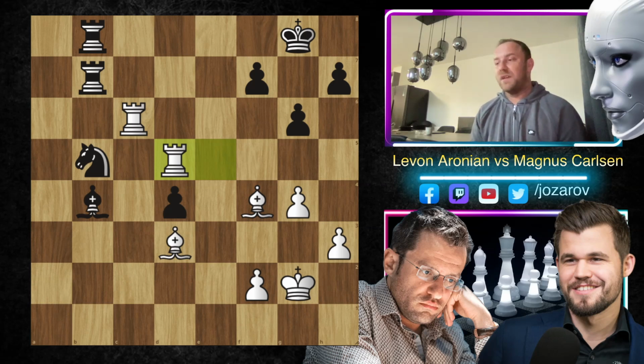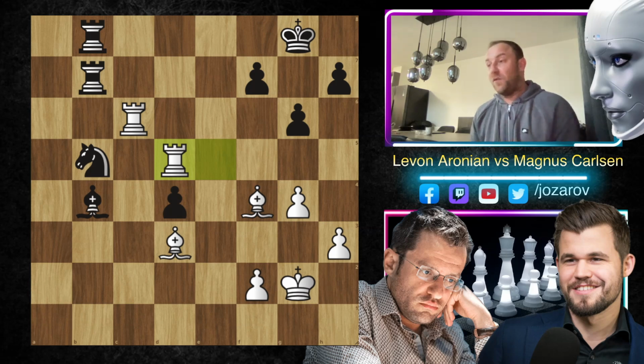Of course, white is down a pawn, but the activity of white's pieces is simply too much to handle. First of all, what we should notice, there are always this kind of tactics, maybe something to play bishop to h6 or bishop to e5, then maybe trade some pieces on b5, and then you could also get this back rank checkmate. So that's why you have to be careful.